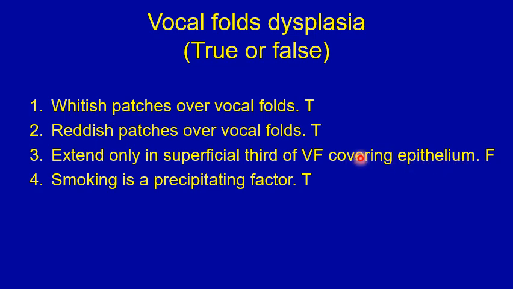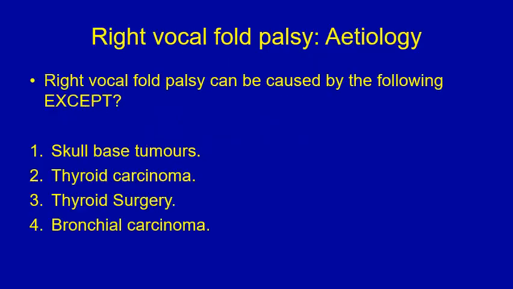It extends to the superficial third of the covering epithelium in mild dysplasia, to the superficial two-thirds in moderate dysplasia, and the full thickness of the epithelial covering in severe dysplasia. So this is false. Number 4, smoking is a precipitating factor. That's true. Smoking is the major precipitating factor for laryngeal dysplasia.